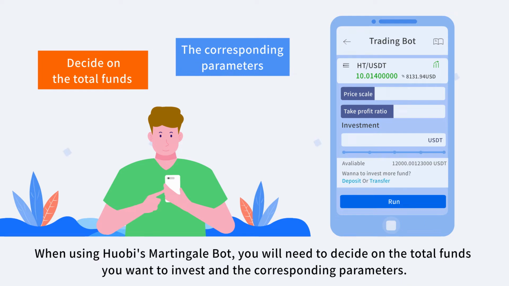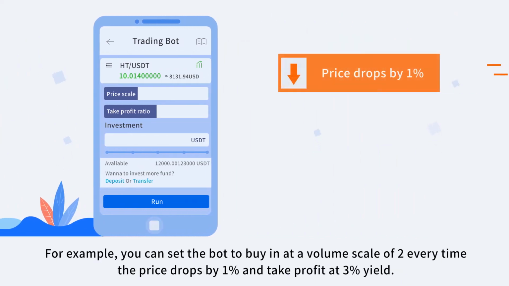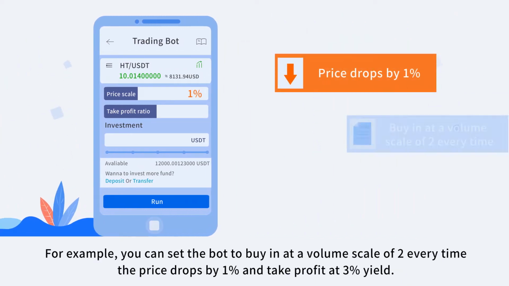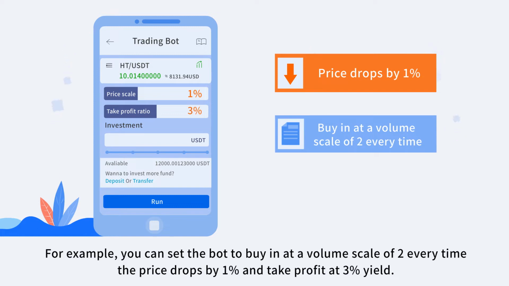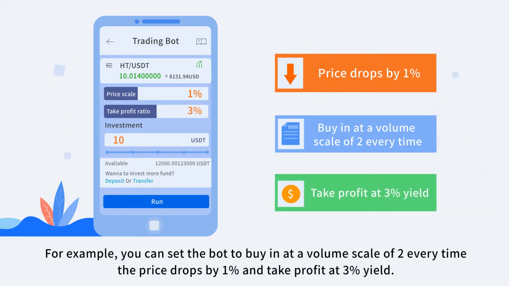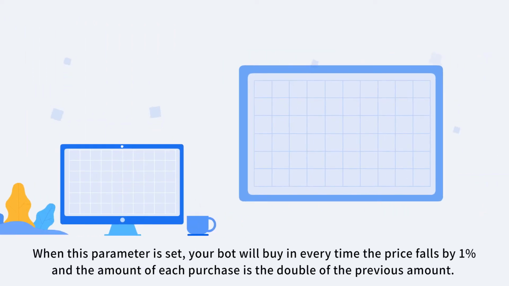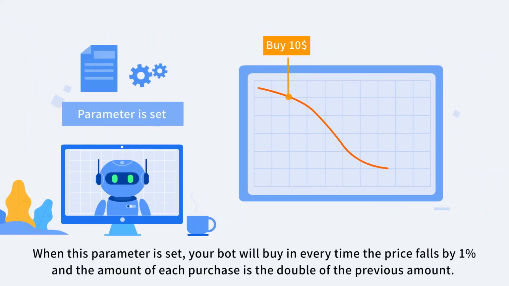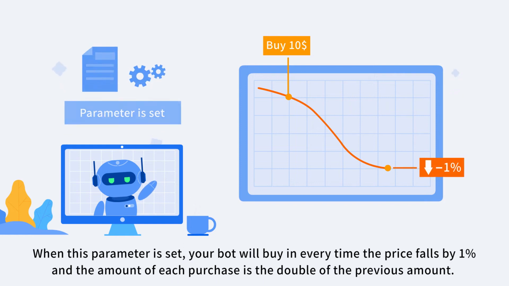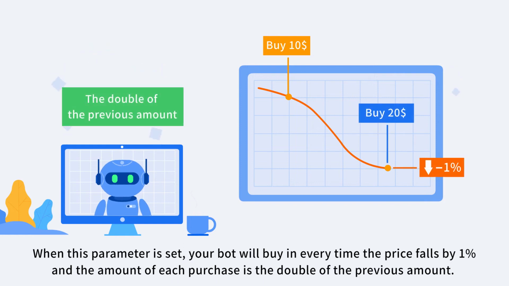the corresponding parameters. For example, you can set the bot to buy in at a volume scale of 2 every time the price drops by 1% and take profit at 3% yield. When this parameter is set, your bot will buy in every time the price falls by 1%, and the amount of each purchase is the double of the previous amount.